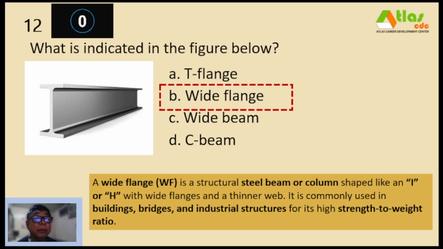So a wide flange, or WF, is a structural steel beam or column shaped like an I or H with wide flanges and a thinner web. It is commonly used in buildings, bridges, and industrial structures with high strength-to-weight ratio.